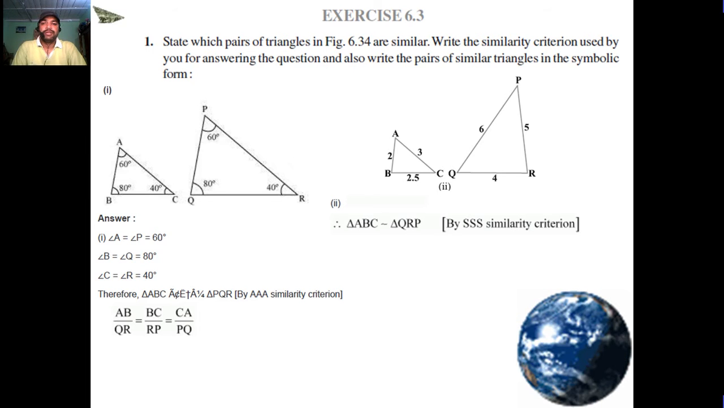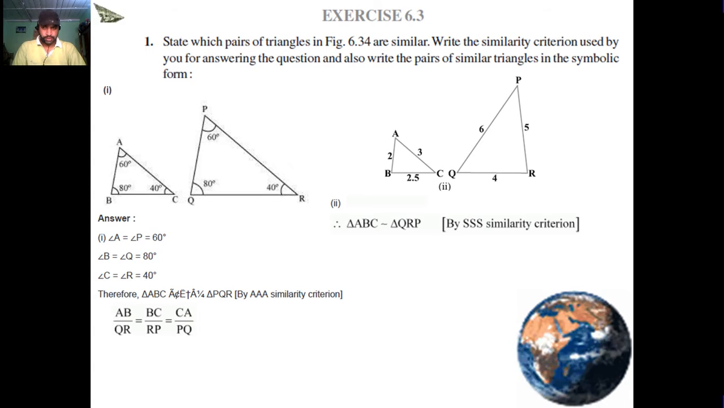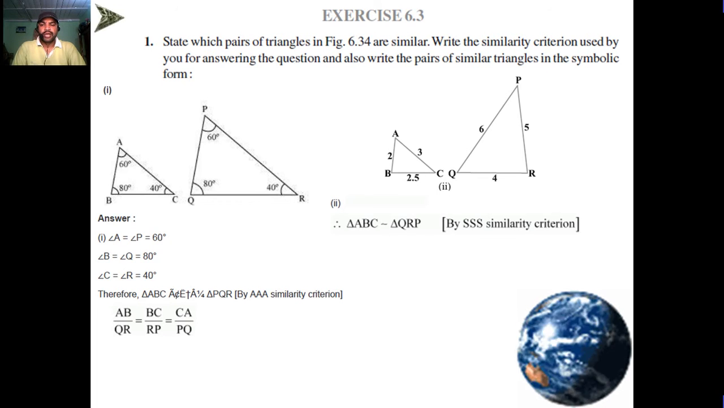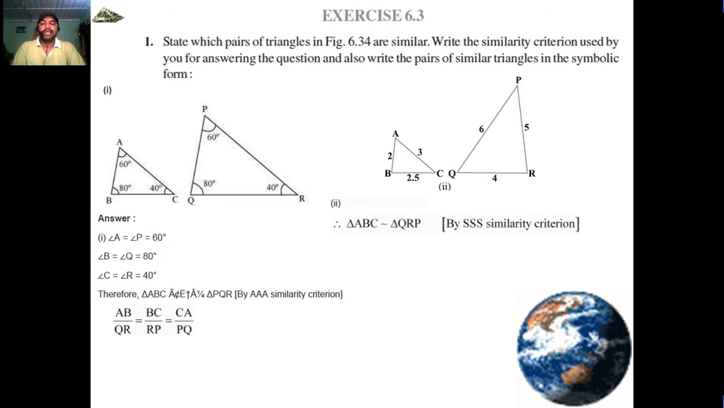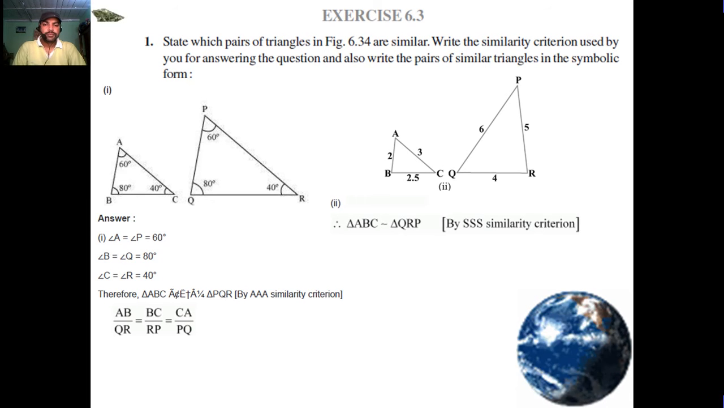First, state which pair of triangles in figure 6.34 are similar. Write the similarity criterion used by you for answering the question, and also write the pair of similar triangles in the symbolic form. Here, angle A is 60, angle P is equal to 60, angle B, angle Q is equal to 80, angle C, angle R is equal to 40. So triangle ABC is similar to triangle PQR by AAA similarity criterion. AB upon QR is equal to BC upon RP is equal to CA upon PQ.